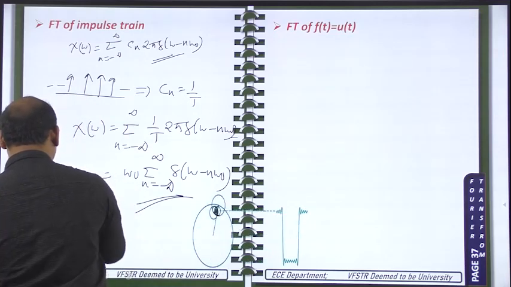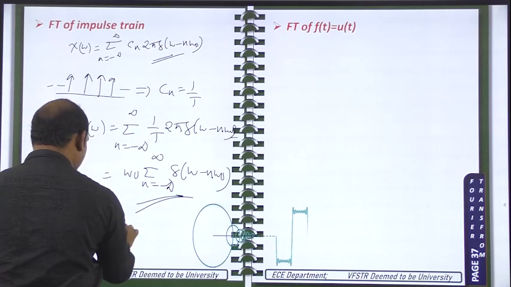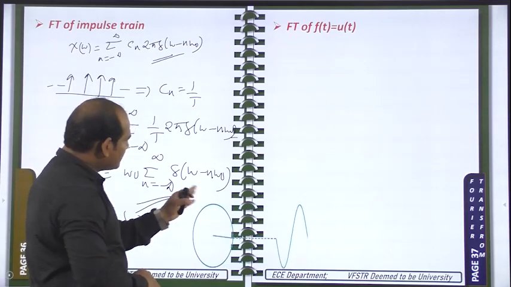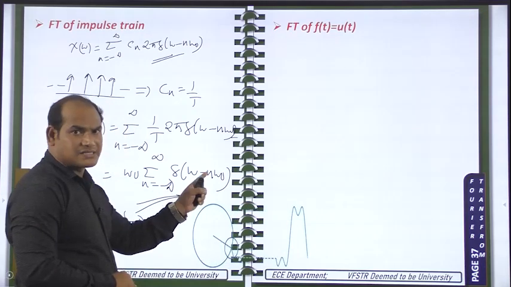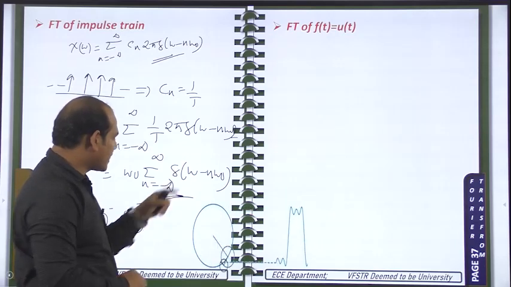So many impulses are there in the time domain. If you try to draw this one, these are also impulses only. At n equal to 0, delta of omega.